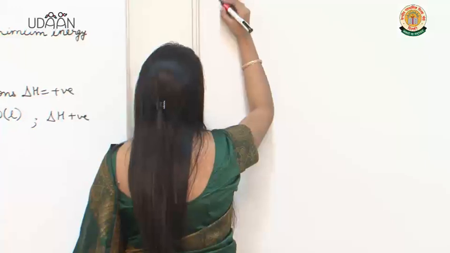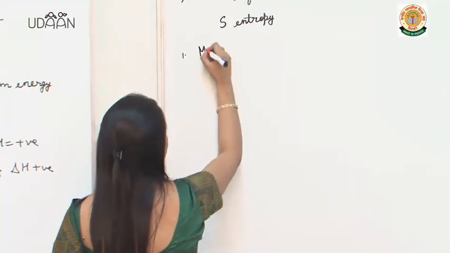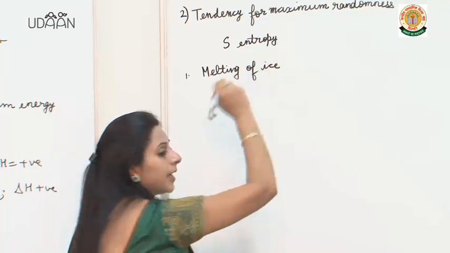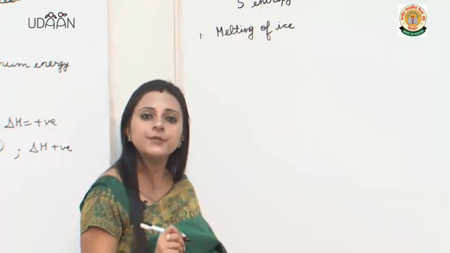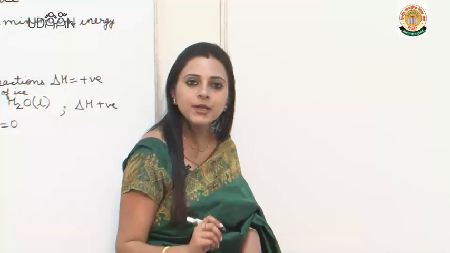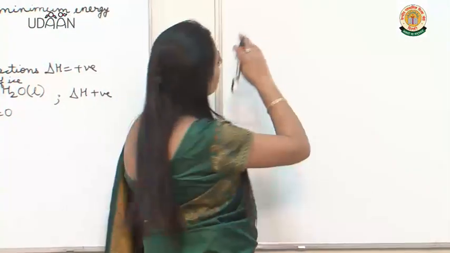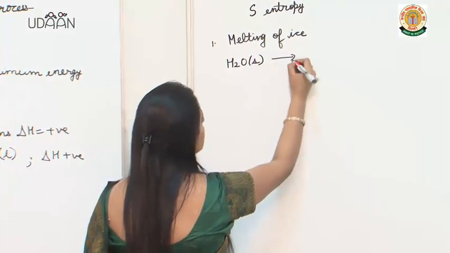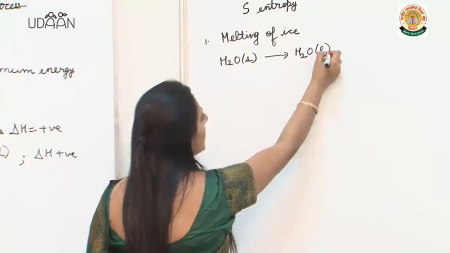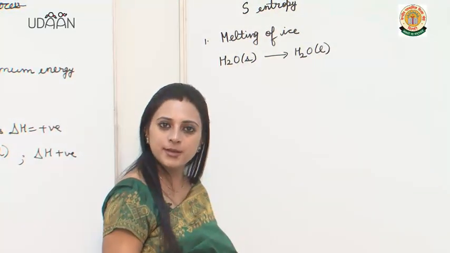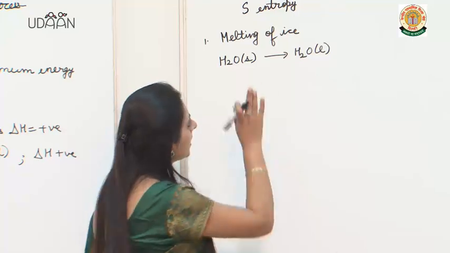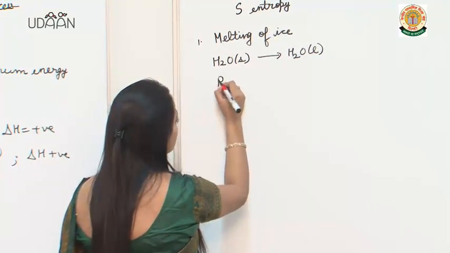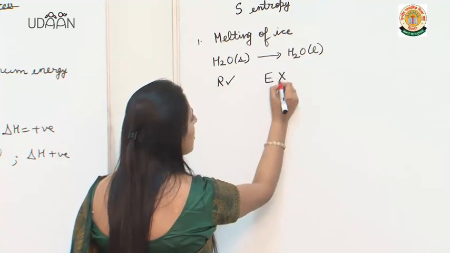Now let us understand the endothermic reaction again, that is melting of ice. We were saying that if we only look at the energy factor, we will say it is non-spontaneous, but if we look at the randomness factor, now we will see that when ice is converted to water, the randomness of the system is increasing. That means the randomness factor is favoring this reaction. So it is favored by the randomness factor, the energy factor is not favoring it.